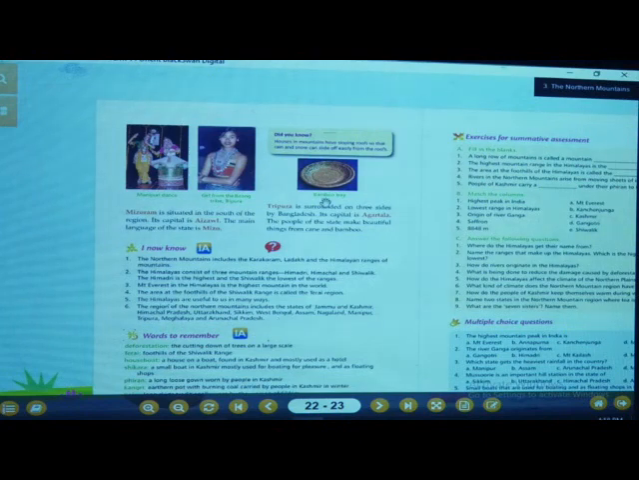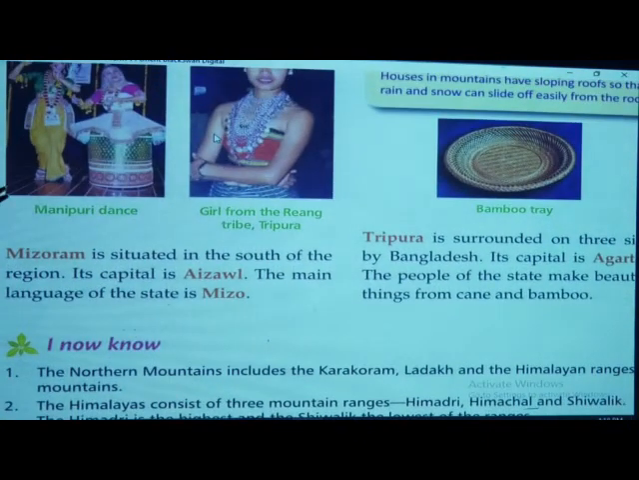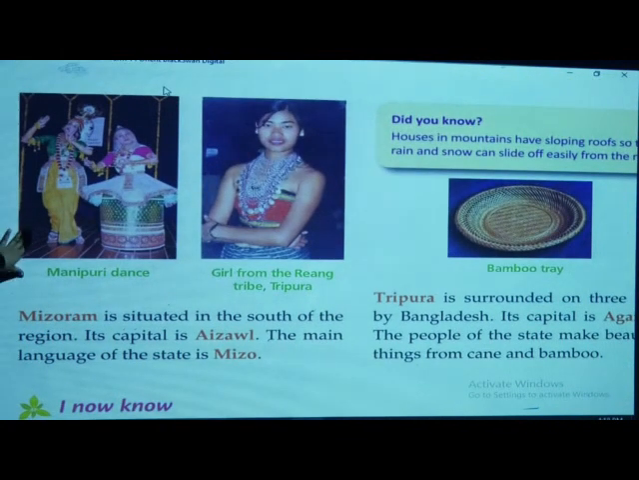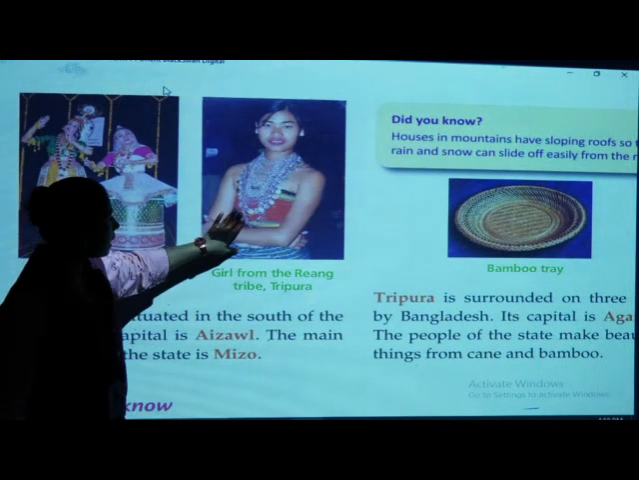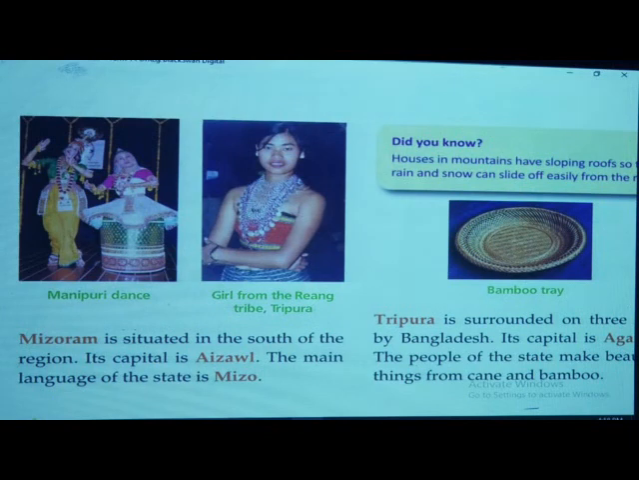Now, the next point is Mizoram. The Manipuri dance is very much famous. Can you all see here, children? Yes, correct. Manipuri dance, and here a tribal girl of Tripura. Okay, now come to the point of Mizoram.